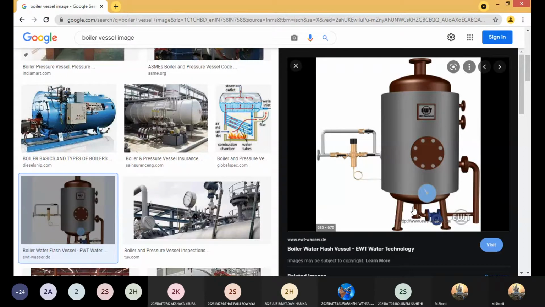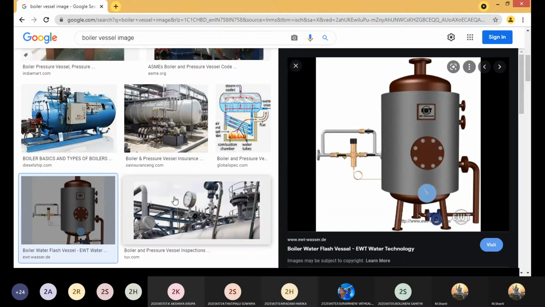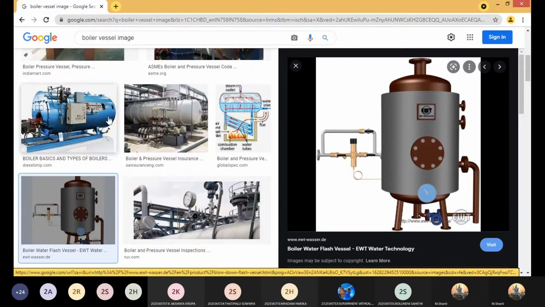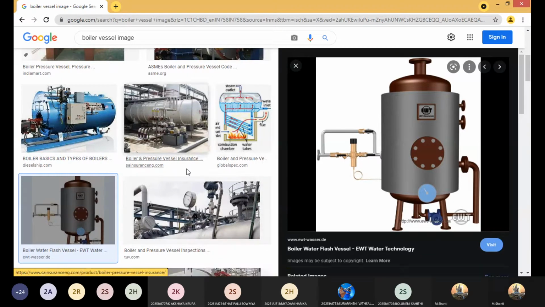You just use the coal for generation of hot water. So this is nothing but a boiler which is used for generation of steam. This will be of bigger capacity, and on the left side there are different images of different kinds of setups, like here you have pressure valves, so different attachments in the case of industries. These are the equipments used for generation of steam in industries.